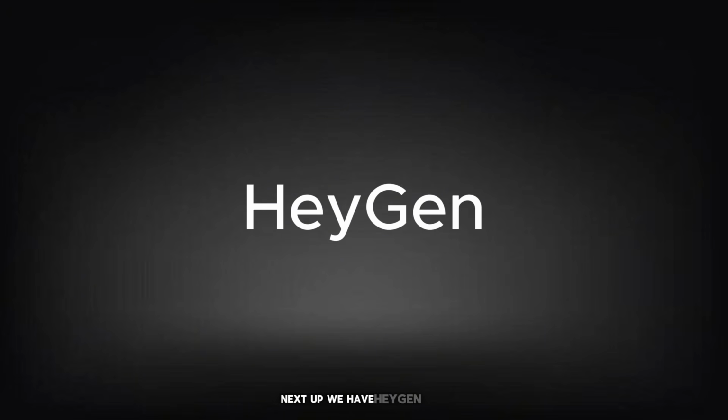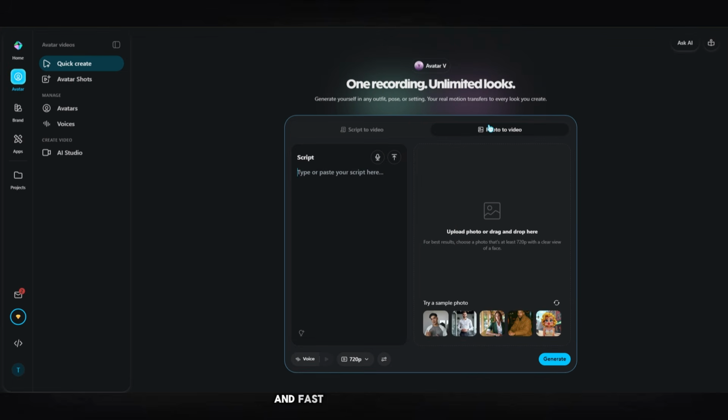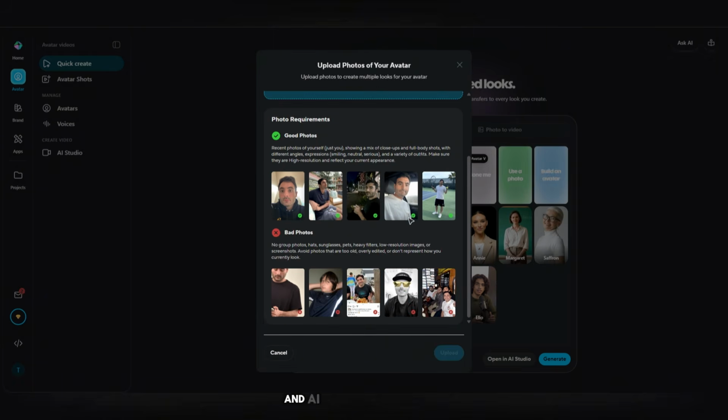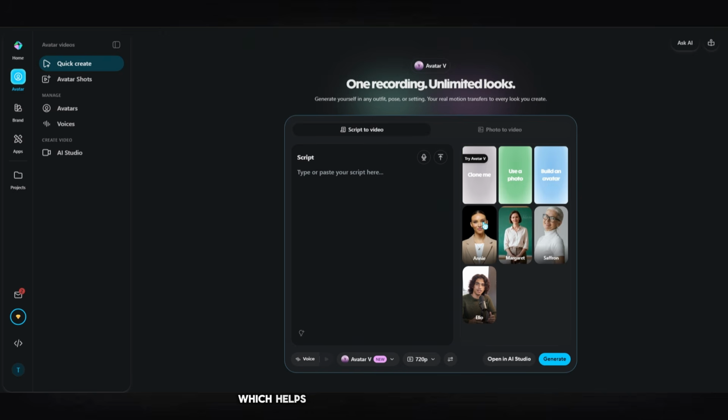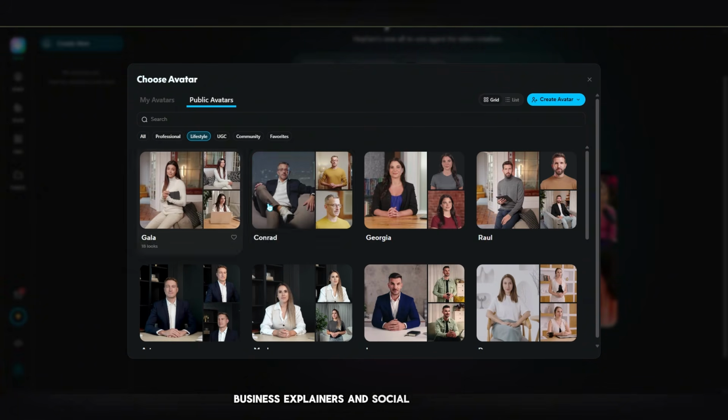Next up, we have HeyGen. Now, HeyGen is probably one of the most beginner-friendly AI avatar tools on the market right now. The interface is clean, easy to understand, and fast for generating videos. It also has useful features like face swapping and AI outfit customization, which helps add more variation to avatars. HeyGen is especially good for quick marketing videos, business explainers, and social media content.